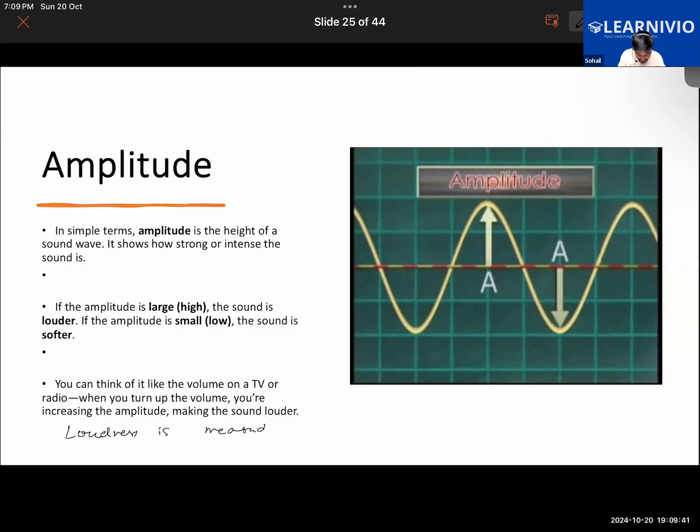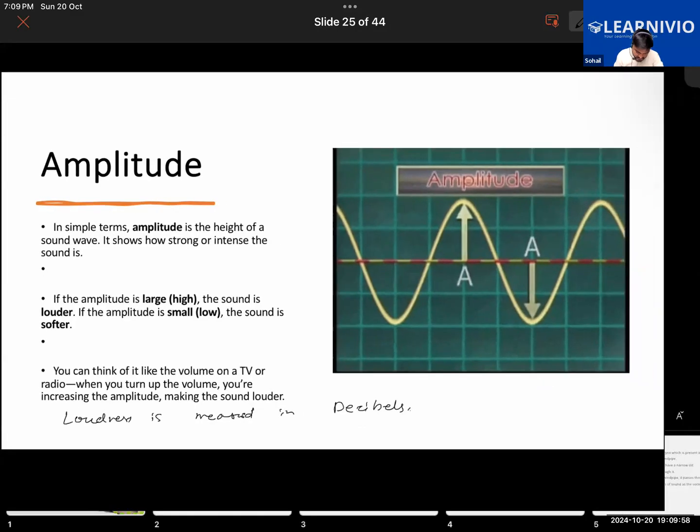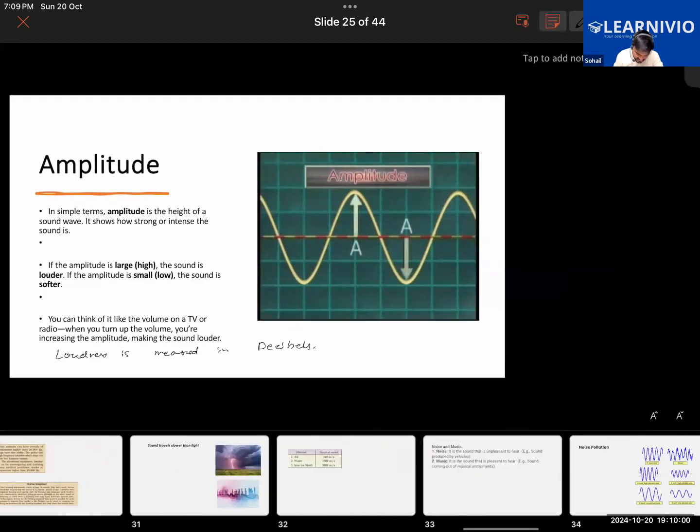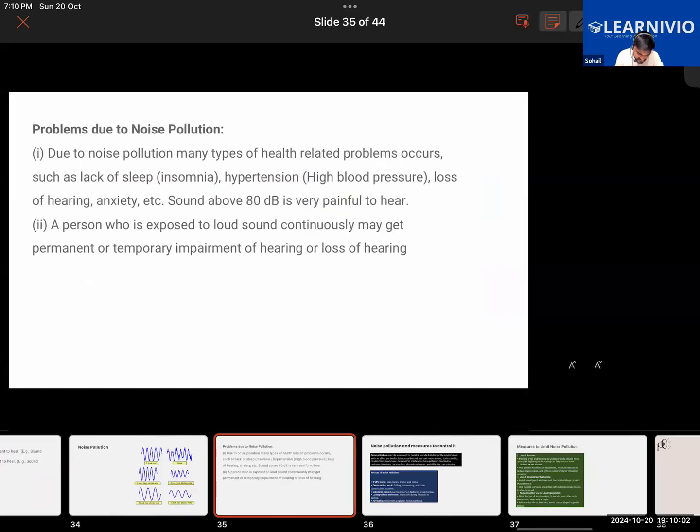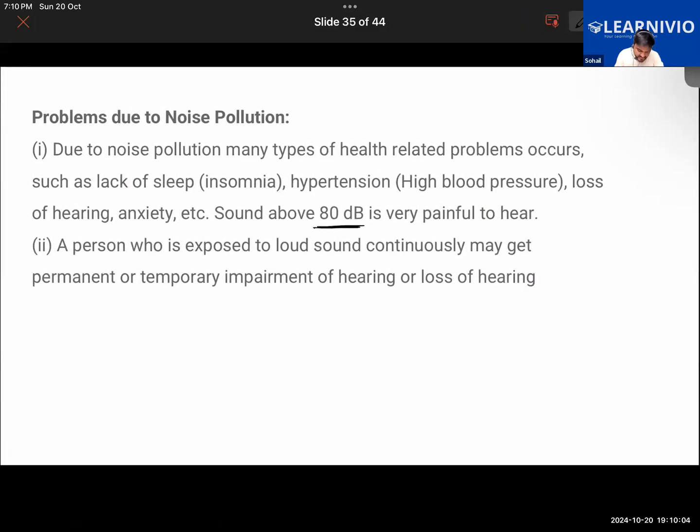measured in decibels. Loudness is measured in decibels. So the unit of loudness is decibel. Keep that in mind. Getting it, guys? So that is one thing. Any sound that has a loudness more than 80 decibel (decibel in short is written as small d and capital B) is painful to hear.